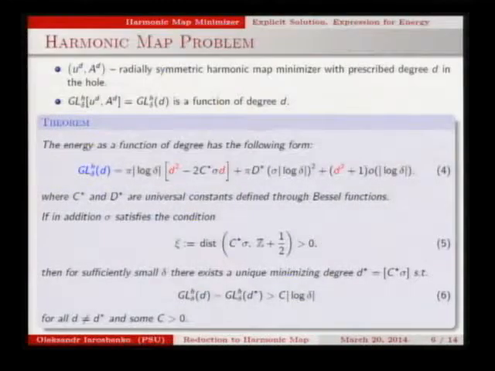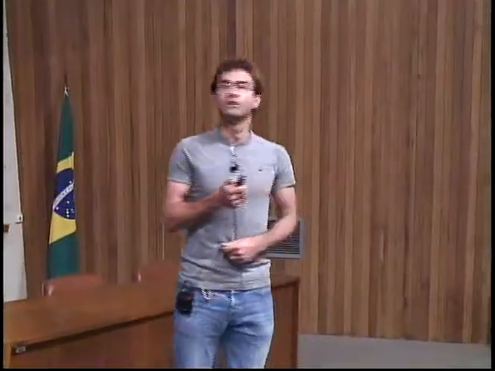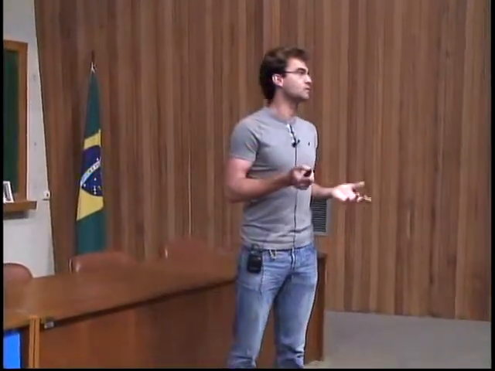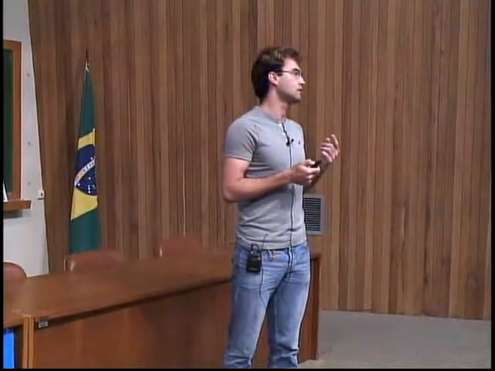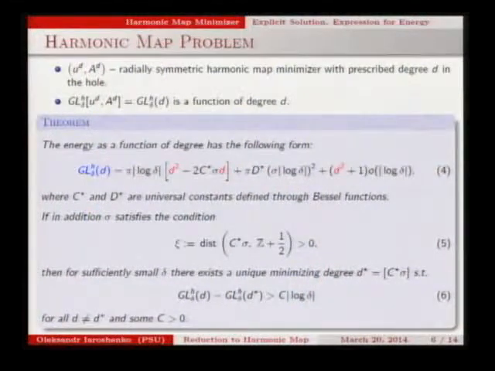So, as I said, this proof consists of two parts. In the first, we consider the harmonic map problem. There is no nonlinear term, and actually it can be solved explicitly. We can explicitly find this minimizer. Also, in many presentations during this week by Tiziana De Giorgi, by Leah Bronsart, by John Chapman, you saw this kind of approximate vortex where just e to the i d phi is the order parameter, and there is a certain radially symmetric magnetic field. So we are looking for this radially symmetric solution of the harmonic map problem when we prescribe the degree d.